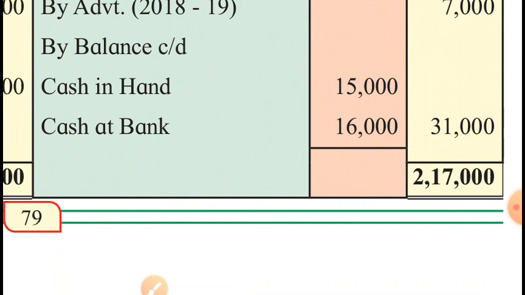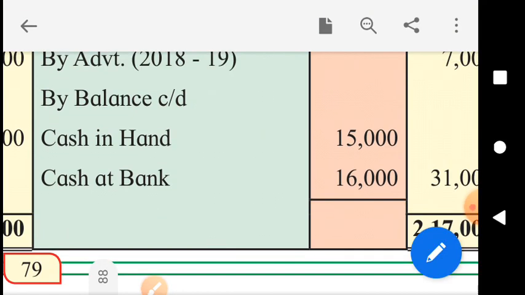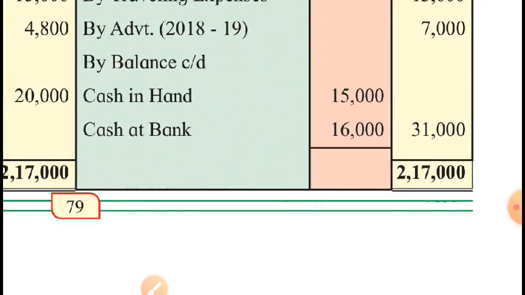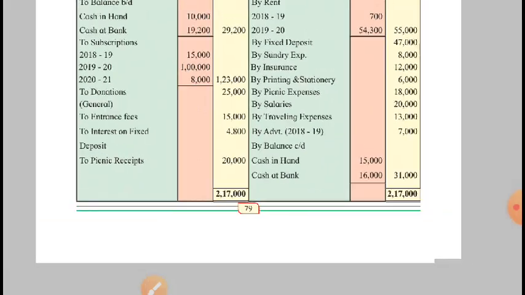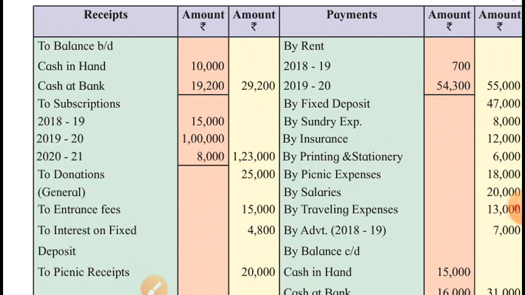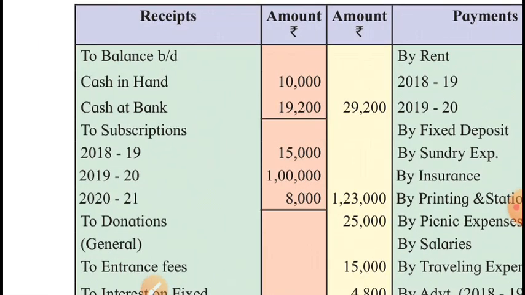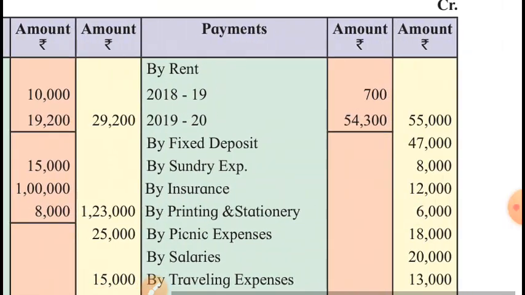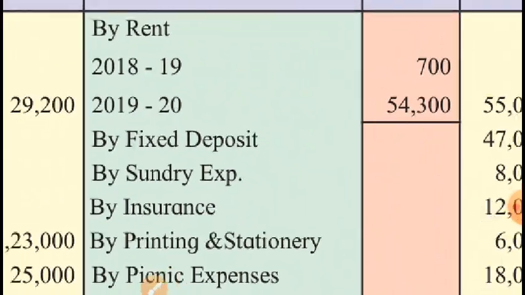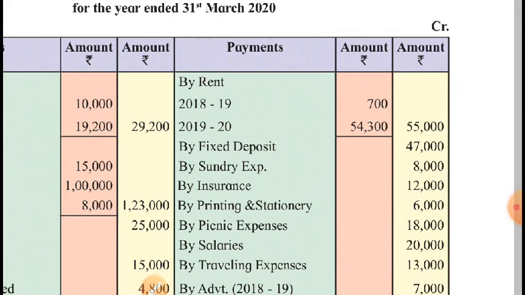And closing balances means today's balances at the year ending date, I mean at the end of the year we are having cash 15,000 and bank balance 16,000, and this amount matters, today's balances these are, so will be shown on asset side. Okay, what idea you got? Receipt side means either these are incomes or liabilities. Payment side means either these are expenses or assets. Simple.